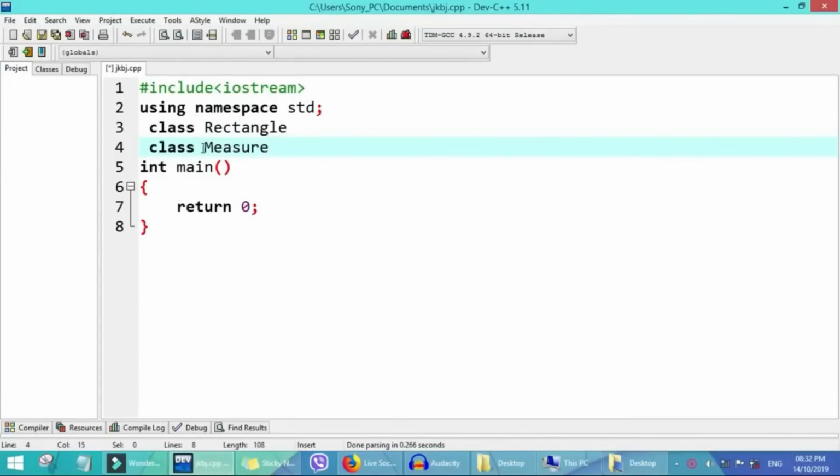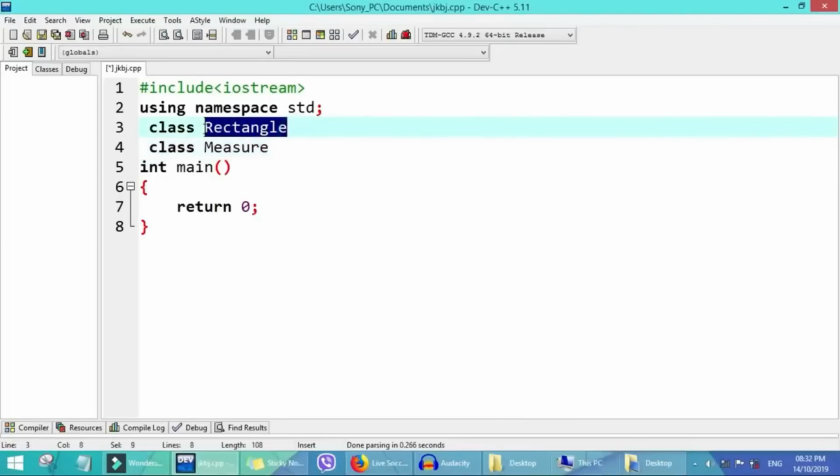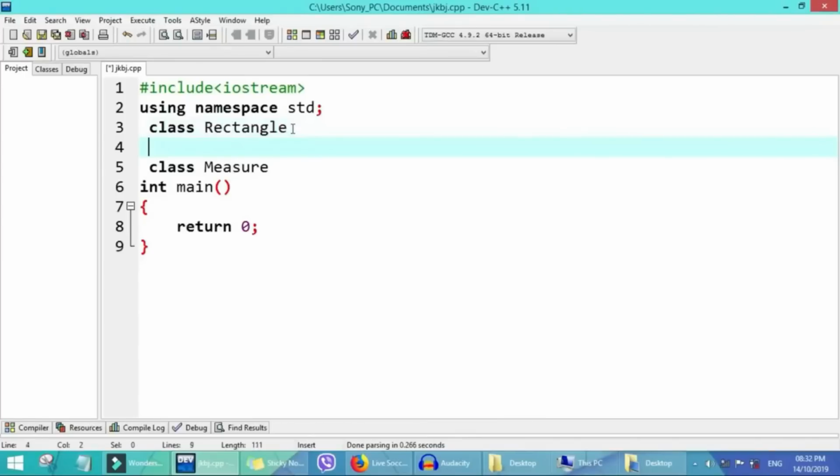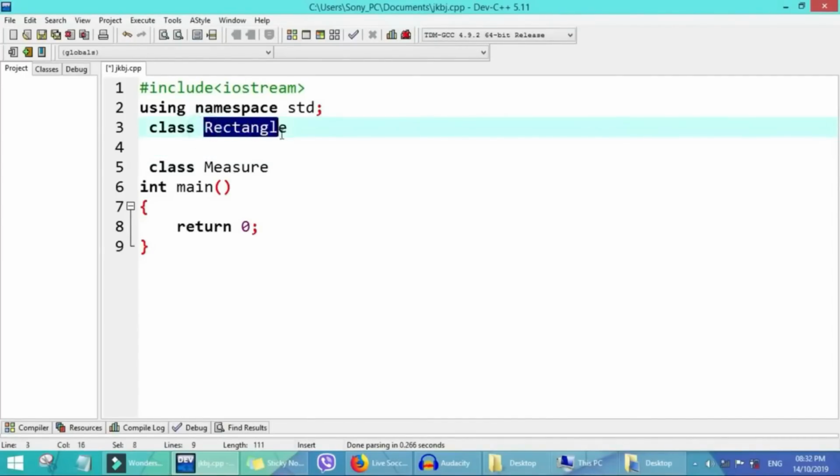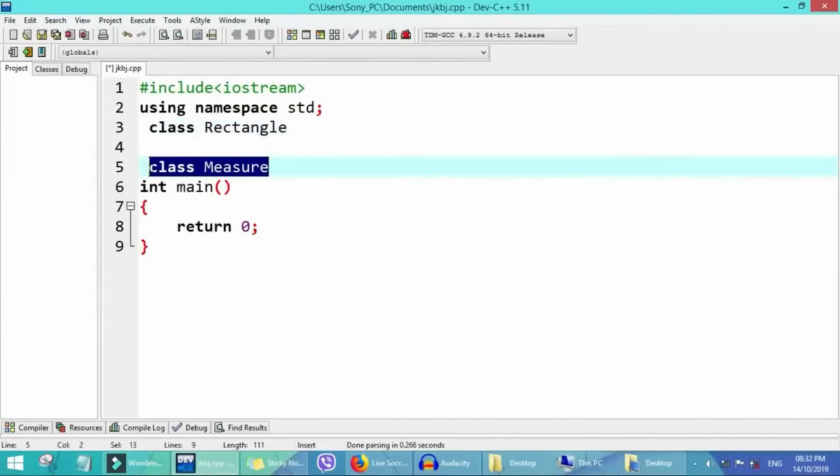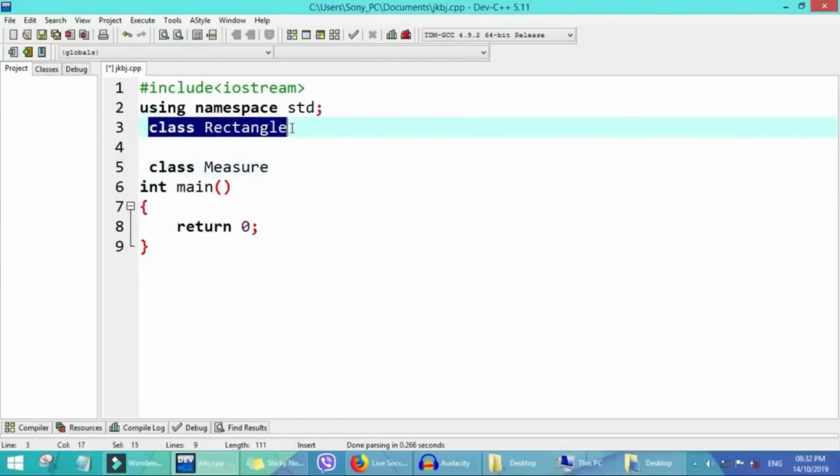So the second class, measure, will collect from the rectangle class. Rectangle is now the base class, the original class, so for this derived class we don't declare any member data for measure. Any member data we need, it will take from the original class or base class.